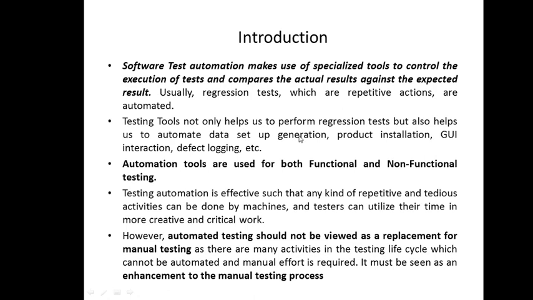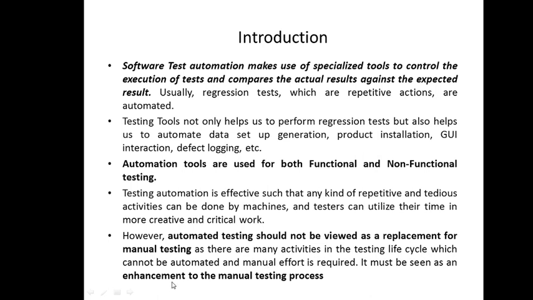Along with regression testing, it also helps us in test data setup generation, product installation, GUI interaction, as well as defect logging. So we need to identify amongst several parameters where to automate or where manual testing will work. So we have several automation tools which are applicable to different areas. Like we have automation tools for functional testing, and we have automation tools for non-functional testing also. We'll see in a few slides later on.